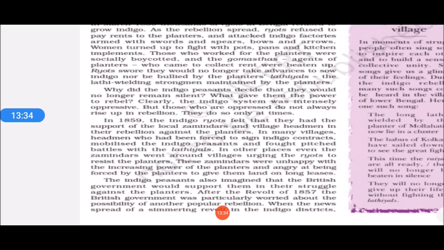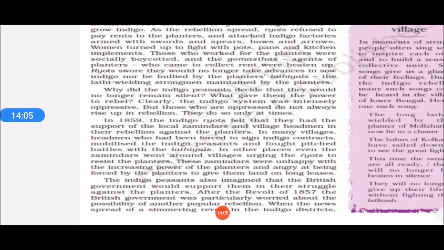One more thing is there. In the next chapter, chapter number 5, children, we are going to read about the revolt of 1857. In 1859 the Blue Rebellion took place, and just 2 years earlier, the first war of independence had taken place, in 1857. There also the British government had faced a lot of struggle and opposition from the Indian rulers, Nawabs, queens and soldiers.